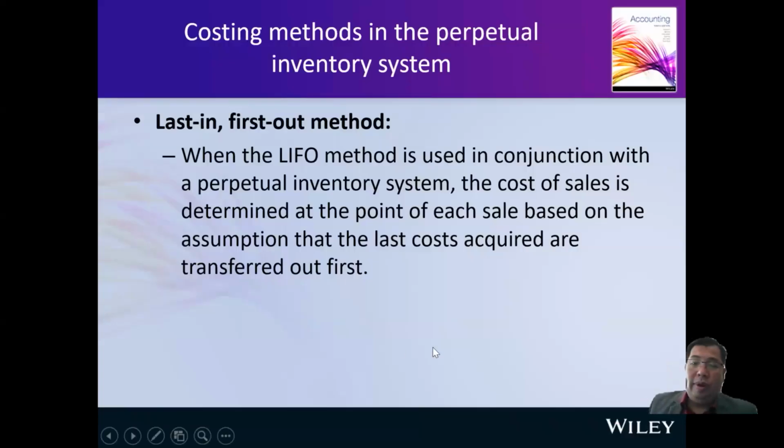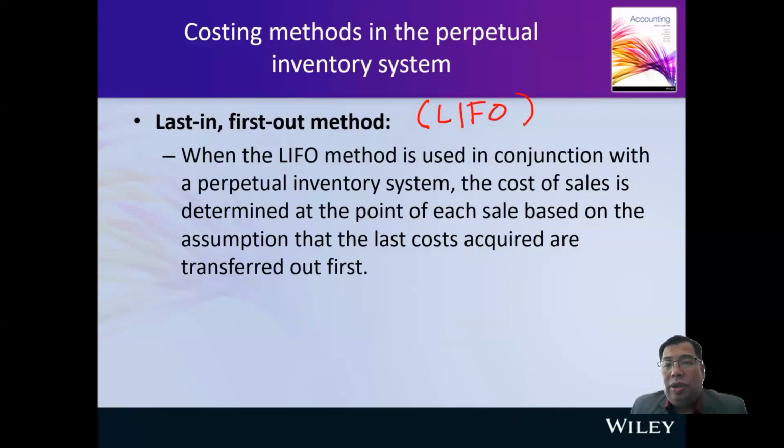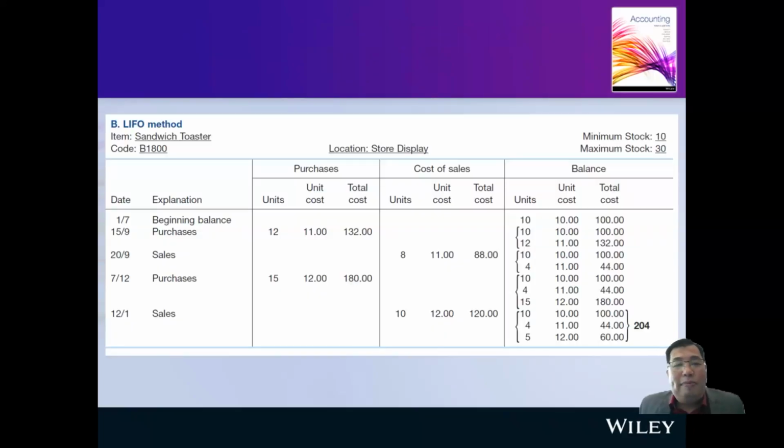Let us continue with last in, first out, also known as the LIFO method. When the LIFO method is used in conjunction with a perpetual inventory system, the cost of sale is determined at the point of each sale based on the assumption that the last costs acquired are transferred out first. The concept is opposite to FIFO. For example, I'll give you a simple example, same amount, same items.